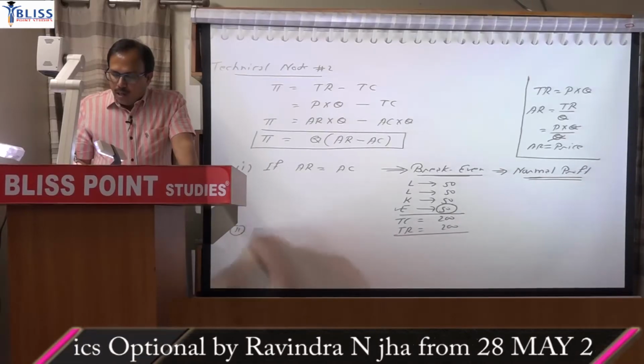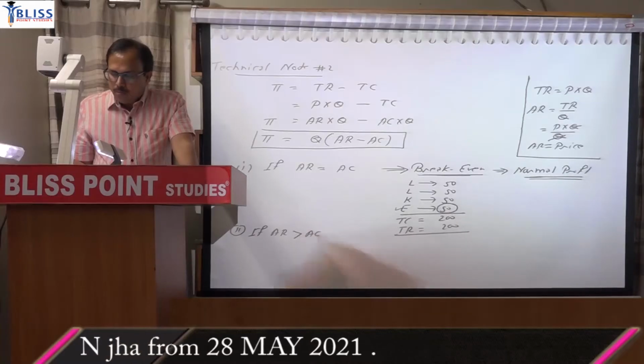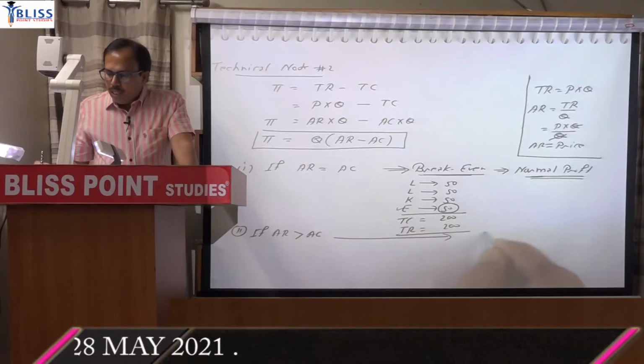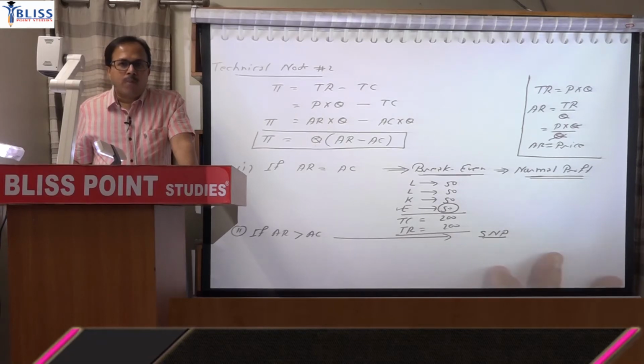If average revenue is greater than average cost, then it is a supernormal profit. You can call it abnormal profit, you can call it excess profit as well.